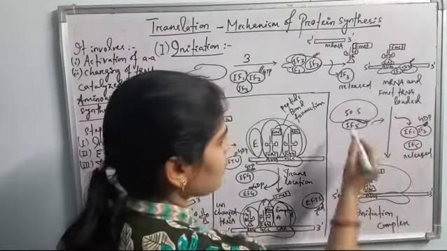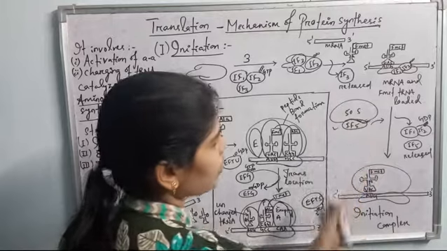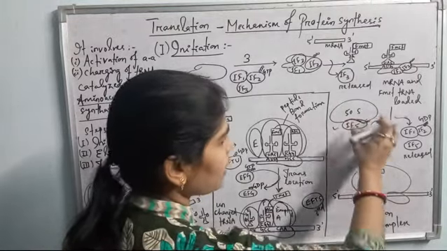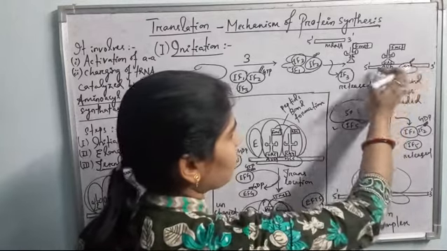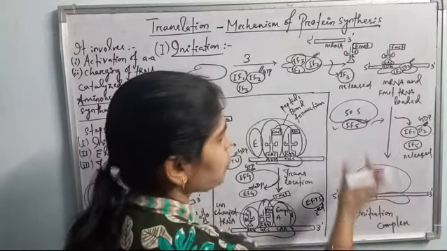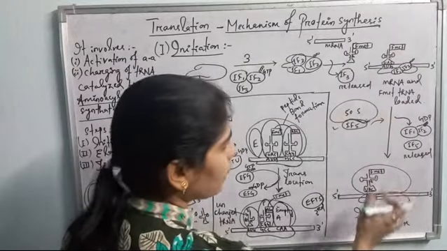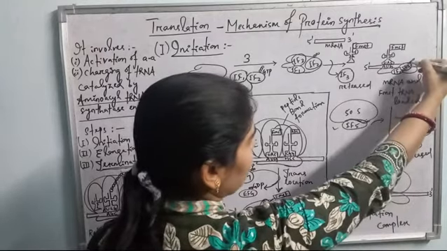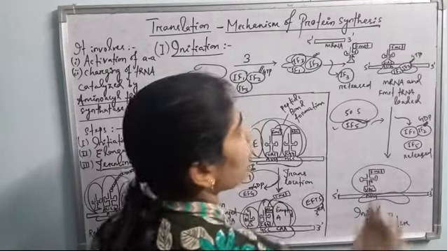Next step, what happens? The larger ribosomal subunit is brought by the next initiation factor, that is IF5. This IF5 brings the 50S ribosomal subunit and loads it on the smaller ribosomal subunit having the mRNA and tRNA molecule. So when the 50S larger ribosomal subunit is loaded here, then the GTP of IF2, I have told you that IF2 is GTP linked, undergoes hydrolysis.